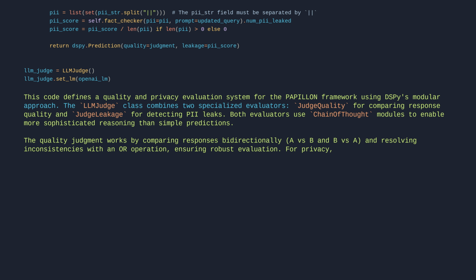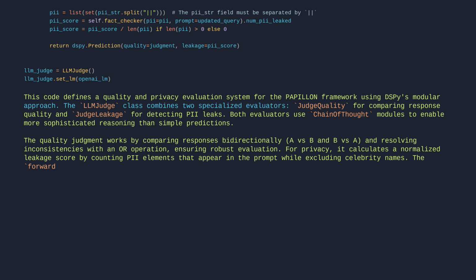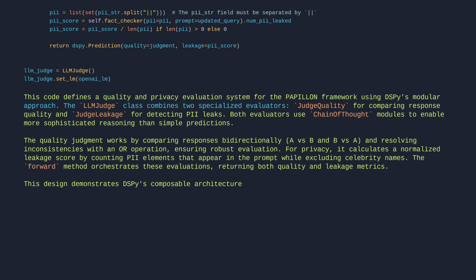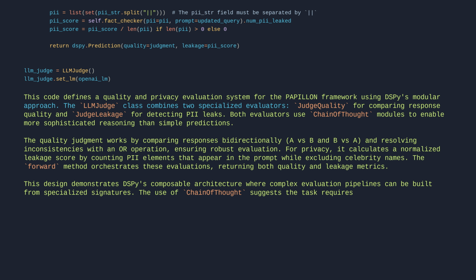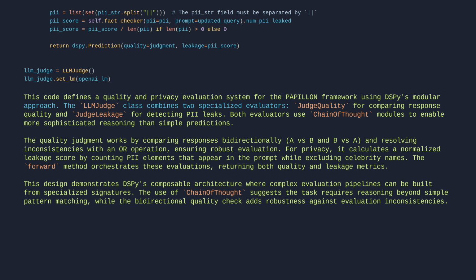For privacy, it calculates a normalized leakage score by counting PII elements that appear in the prompt while excluding celebrity names. The forward method orchestrates these evaluations, returning both quality and leakage metrics. This design demonstrates DSPy's composable architecture, where complex evaluation pipelines can be built from specialized signatures. The use of ChainOfThought suggests the task requires reasoning beyond simple pattern matching, while the bidirectional quality check adds robustness against evaluation inconsistencies. The PII handling shows practical consideration for real-world privacy constraints.